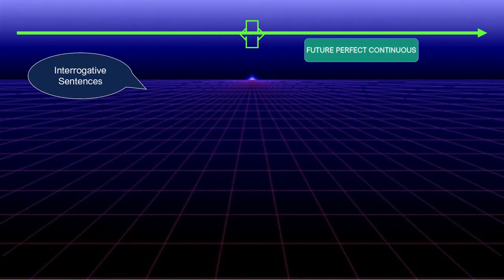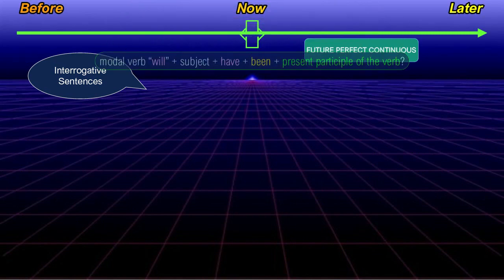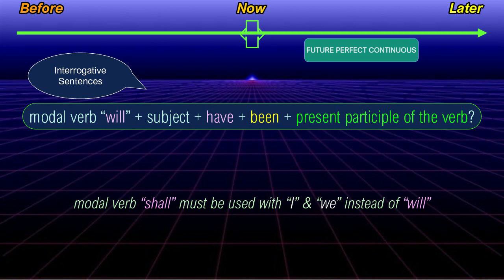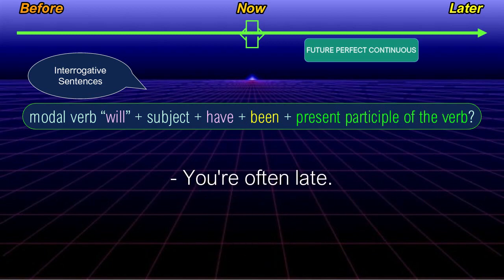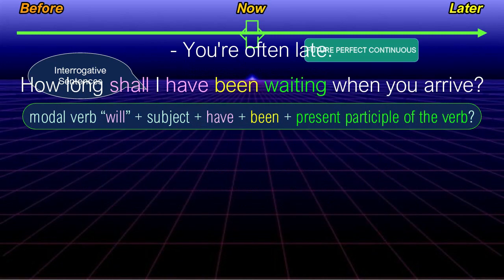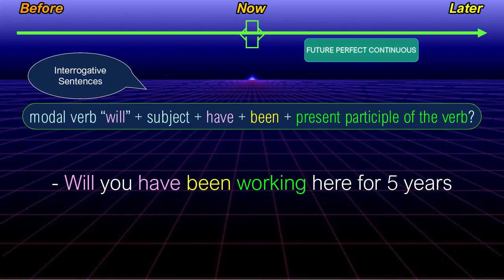The structure of the future perfect continuous in interrogative form is modal verb will plus subject plus have plus been plus present participle of the verb. The modal verb shall must be used with I and we instead of will. You're often late. How long shall I have been waiting when you arrive? Will you have been working here for 5 years by the time I retire?